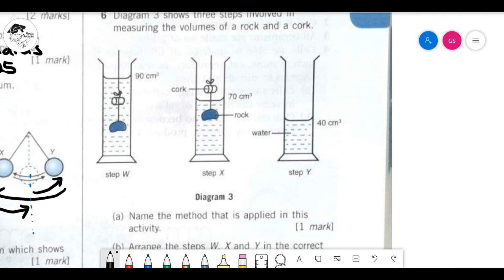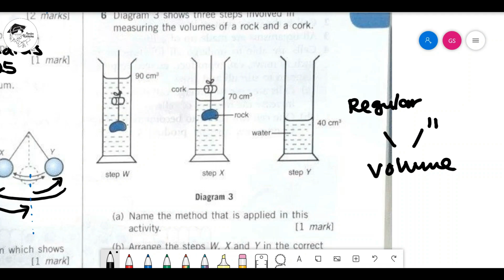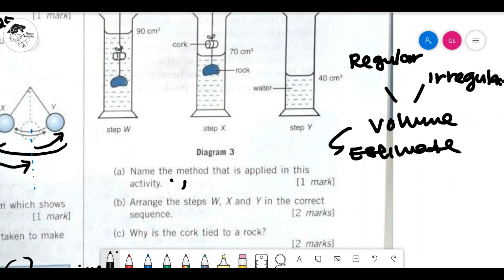Now, name the method that is applied in this activity. Maksudnya what? They are finding the volume, kan? I told you when you have volume, it has two types. One is an object that has regular measurement. Maksudnya apa? Sphere, or this cuboid, pyramid, regular lah. But if it is irregular, macam batu lah. Batu tak ada measurement yang tepat kan? Sebab it's very hard to measure. So you must estimate the volume. And when you estimate the volume, you must use what? We know the answer is the water displacement method.